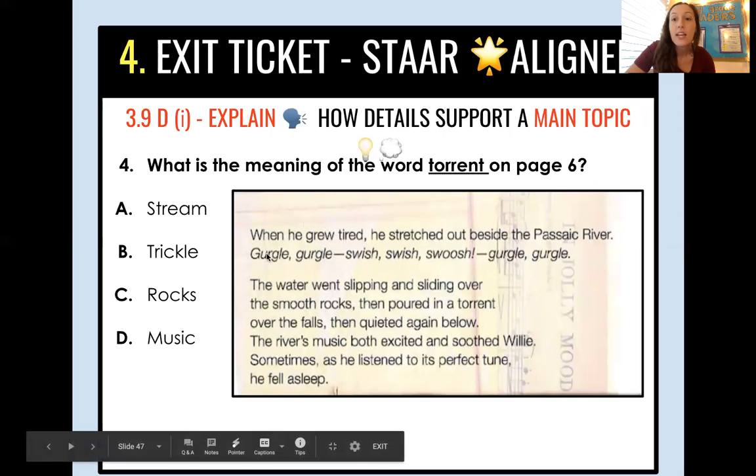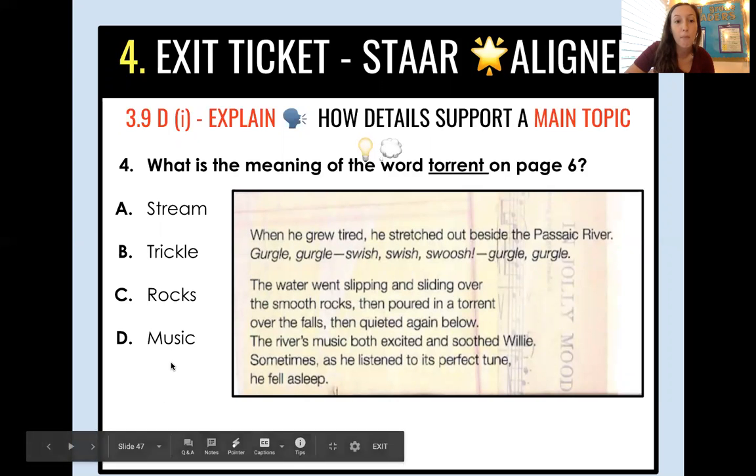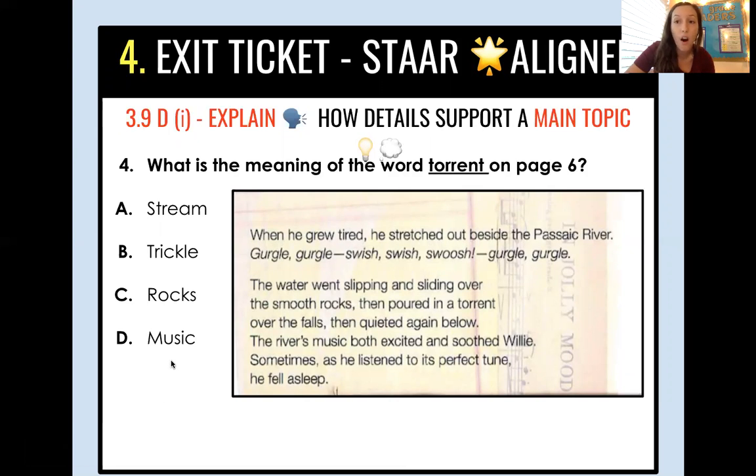So think about if the word torrent, which word can you plug in? Which of these can you plug in? Is it going to make most sense knowing what we already know about torrent if it means stream, if it means trickle, rocks, or music? Which of these is the best answer that matches up with what we learned the word torrent means? If you're not sure, plug it in and think about what we practiced together.